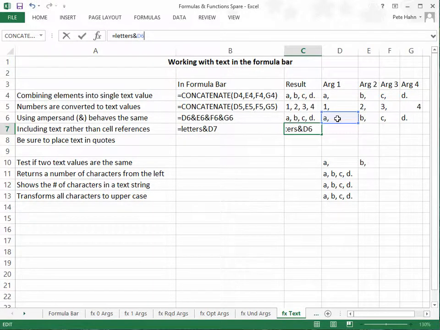If you include values in the equation in place of cell references, just be sure to place the value in quotes. This tells Excel the value you placed in your equation should be treated as a text value.